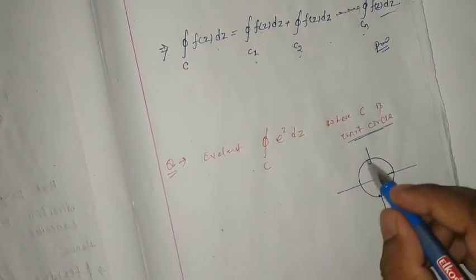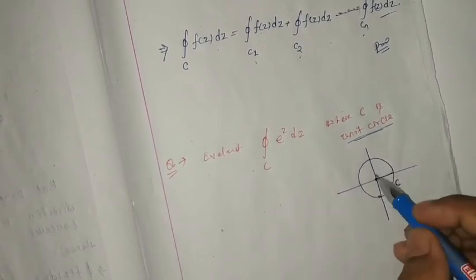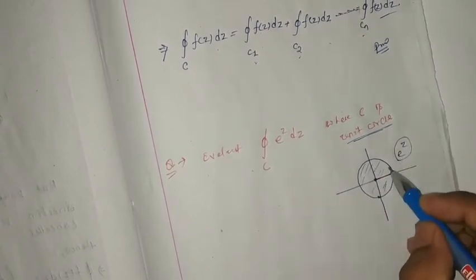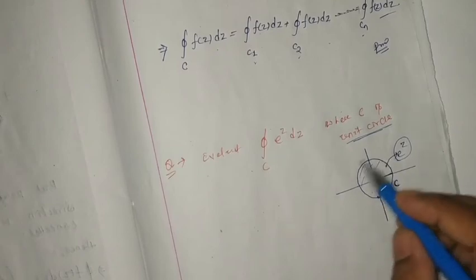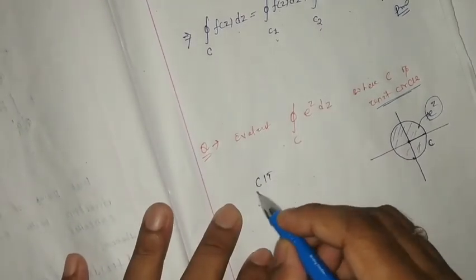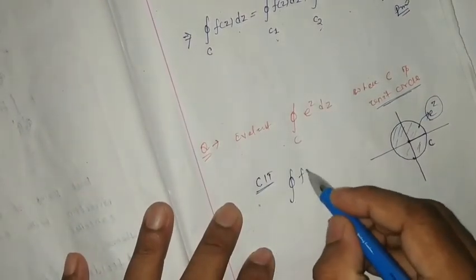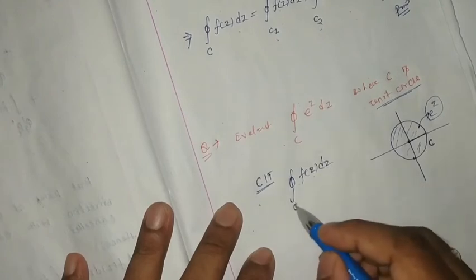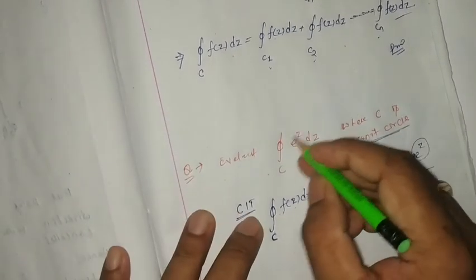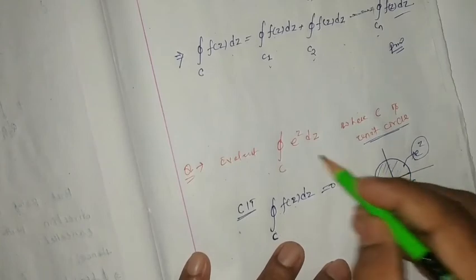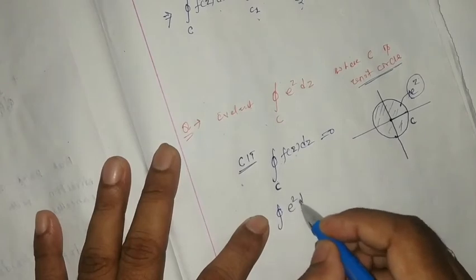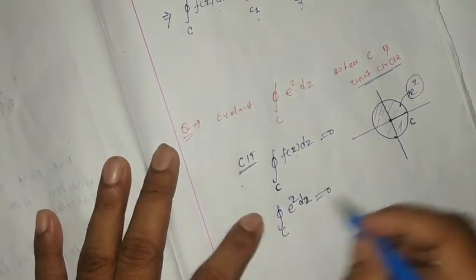Radius is 1. If we consider this closed curve, inside this curve the function is e to the power z, and we want the closed integration of this. According to Cauchy's integral theorem, if f(z) is analytic inside a closed curve C, then the value will be 0. e to the power z is analytic everywhere in the complex plane, and obviously also inside this curve. Hence the value of this integral is 0. Directly you can write 0.